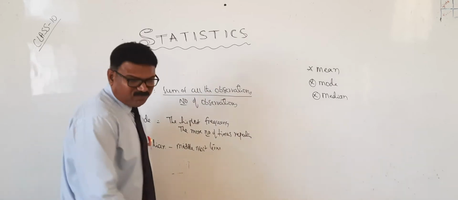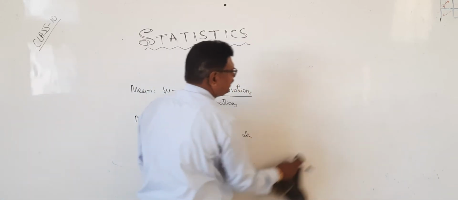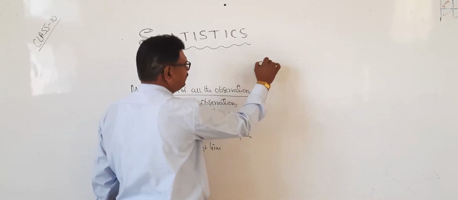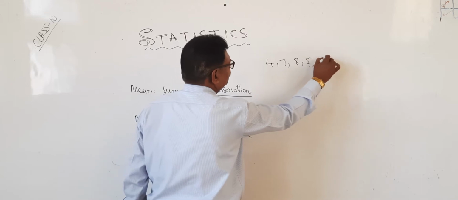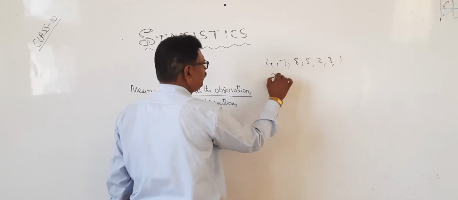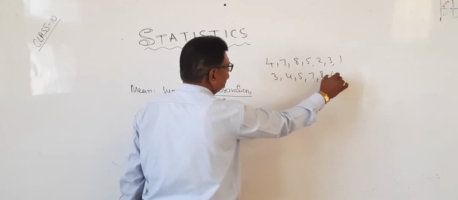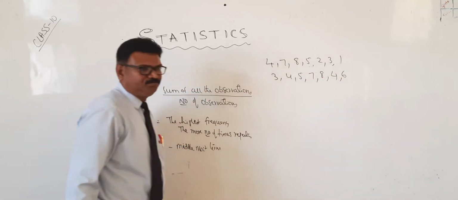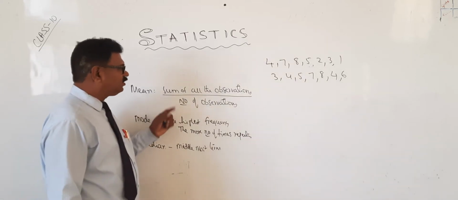Now, we will take a small example, then you will understand. For example, data is like this: 4, 7, 8, 5, 2, 3, 1, 3, 4, 5, 7, 8, 4, 6. Now, first we should find out the mean.